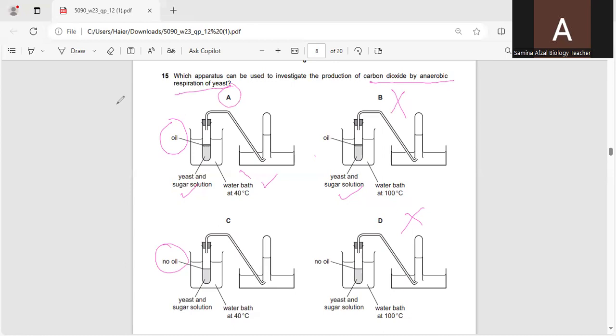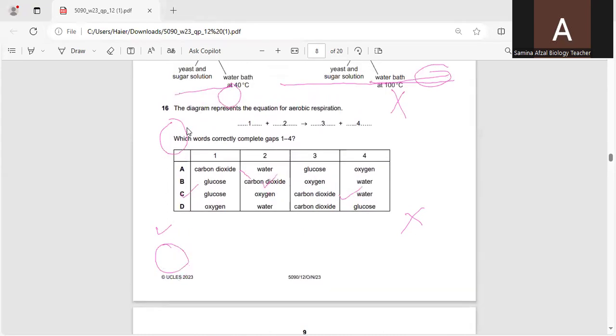Whereas in C there is no oil, so air can enter, so there will be no anaerobic respiration; it can be aerobic respiration, but we are going to investigate the production of carbon dioxide by anaerobic respiration of yeast. So only A is the correct option, in which there is no air in the investigation apparatus.